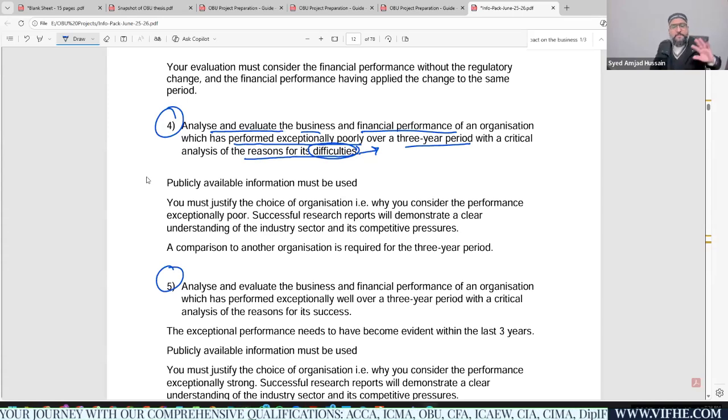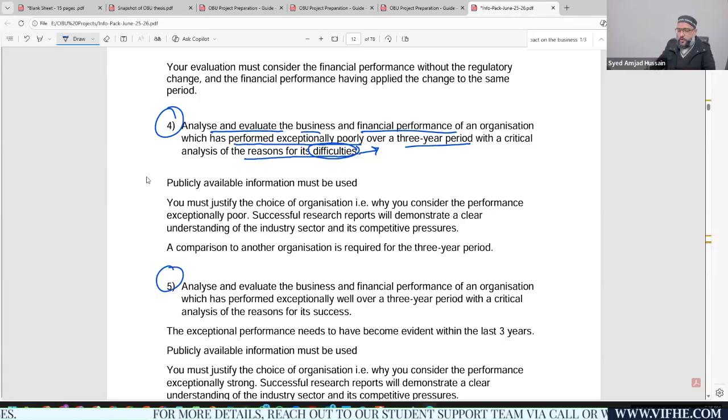A poor performing company in the past 3 years was the criteria for the selection of the company. And what is the criteria for the preparation of your thesis? Within that thesis, your focus would be the reasons that result in the difficult or poor performance of a company.